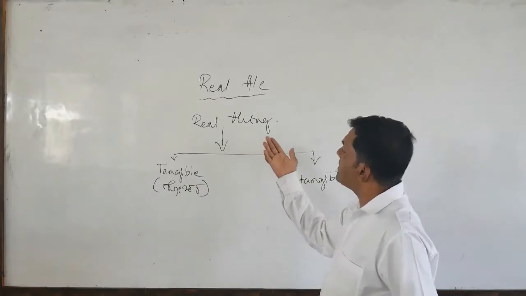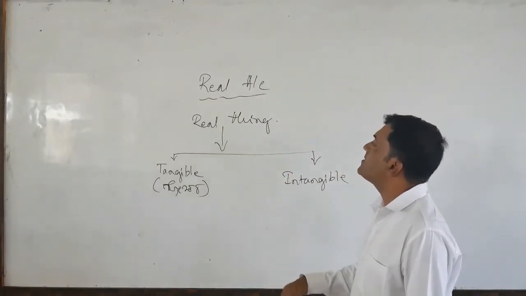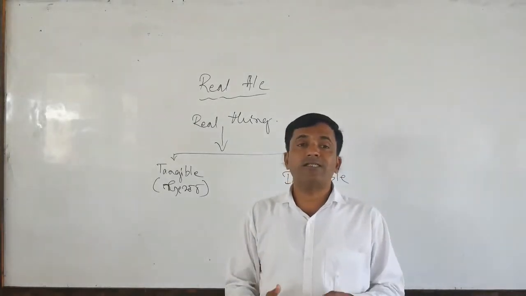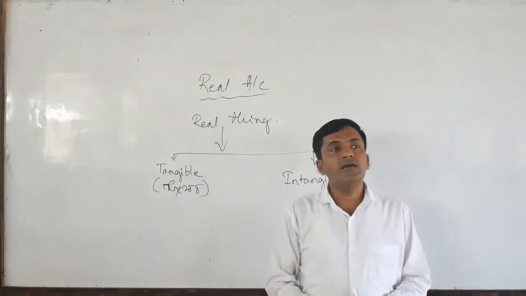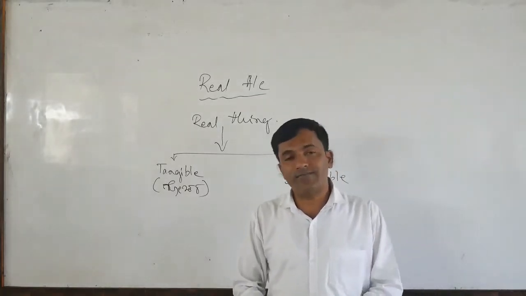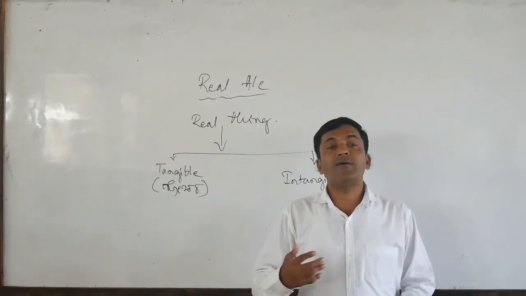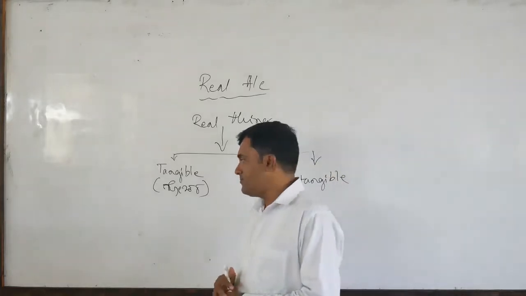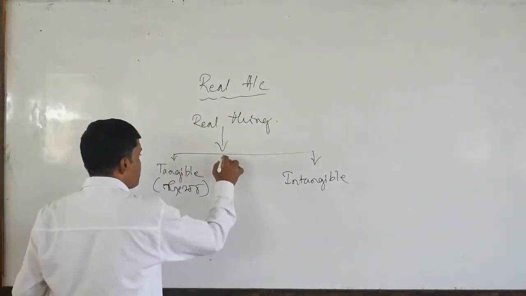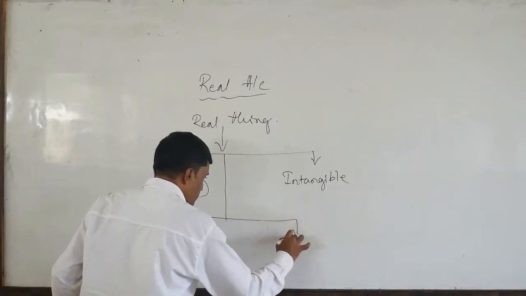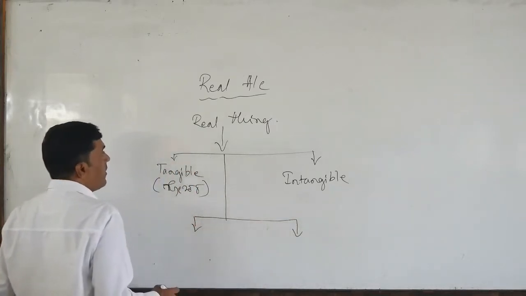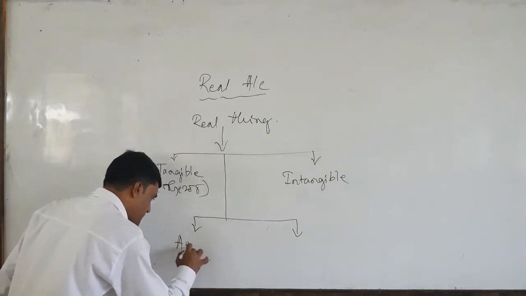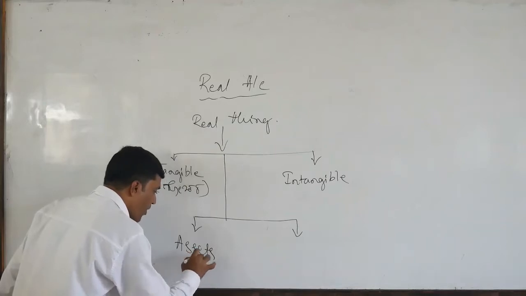So tangible and intangible things. My dear students, we have also classified the real things like this. Please concentrate. Things we can further classify as commodities, goods, or assets. Very important. The things are classified as assets, or you can say properties.